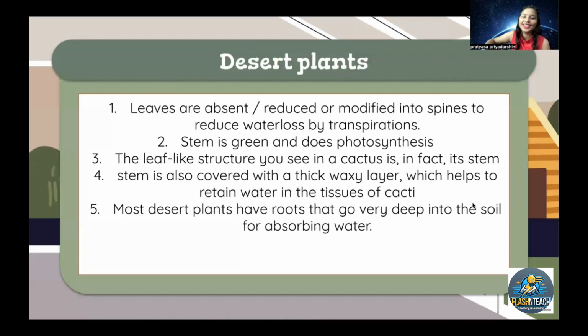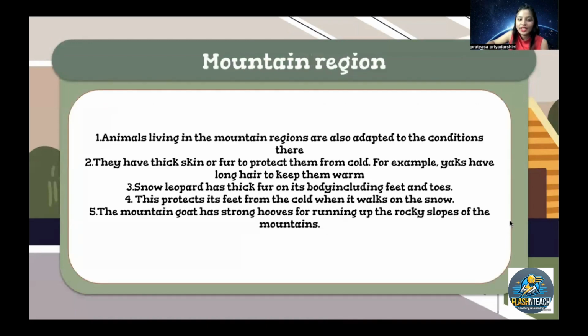Okay. Now, in the mountain region, let's see what things we notice. Animals that live in the mountain regions are also adapted to the conditions there. Can you tell me what the conditions in the mountain regions are? Yes, they are very cold, right? You can see snowfall sometimes.